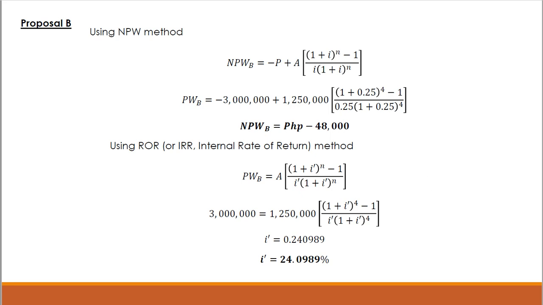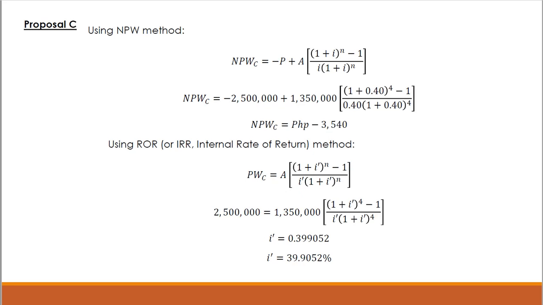Now let's look at proposal C naman. So remember proposal C, ang MARR natin for proposal C is 40%. Ito yung 40% ng MARR natin. So again, we go back to our table.